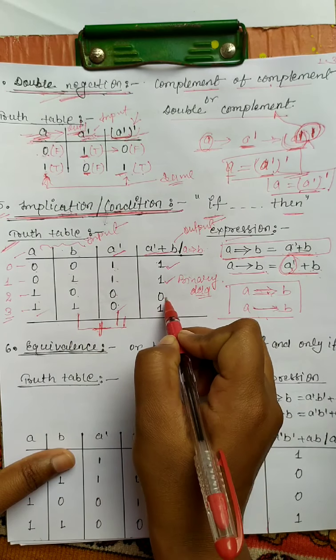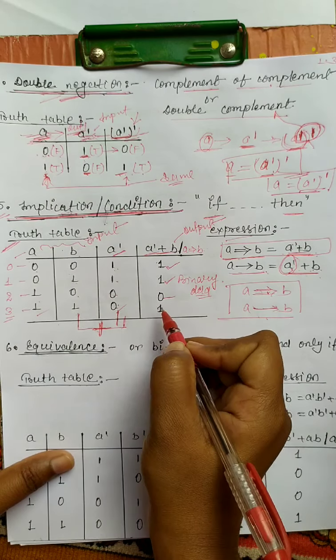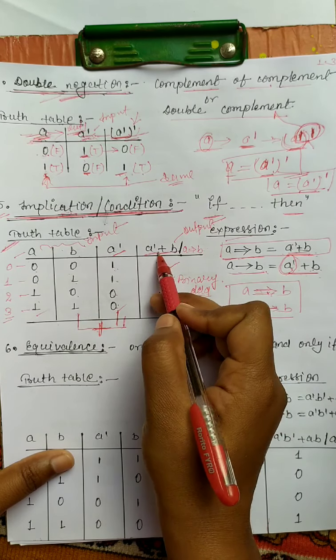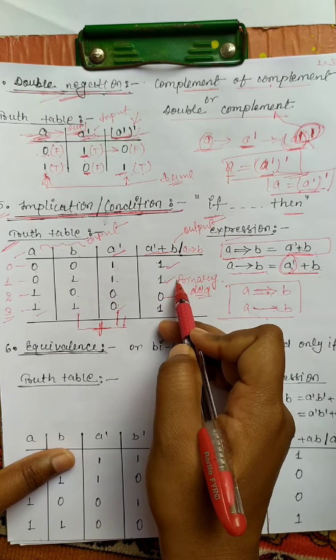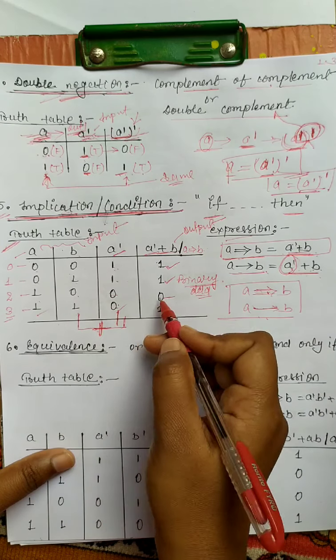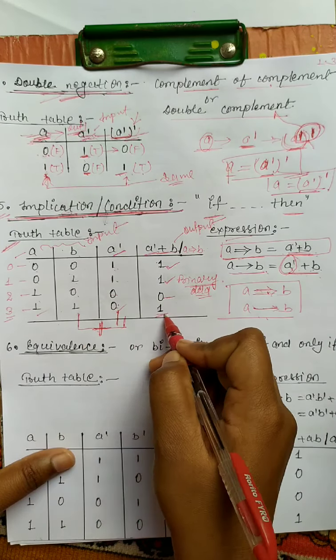0 plus 0 is 0, 1 plus 0 is 1. Here, addition of A plus B: 0 plus 1 equals 1, 1 plus 1 equals 1. This is a binary addition: 0 plus 0 equals 0, 1 plus 0 equals 1.